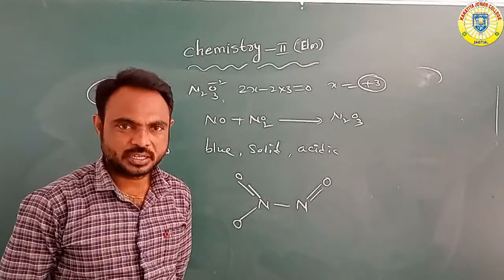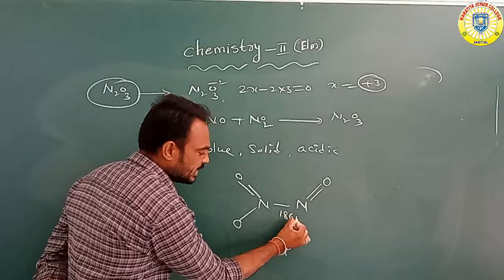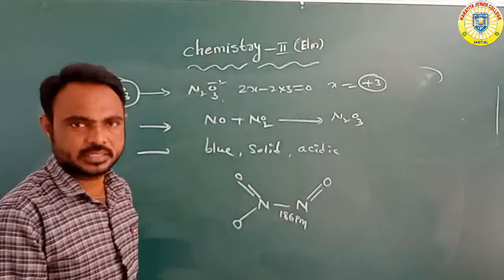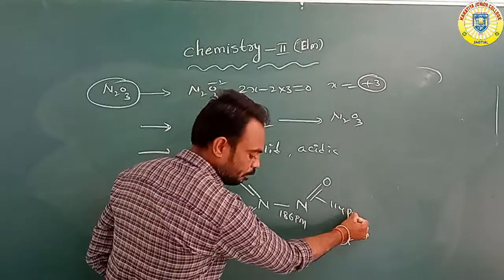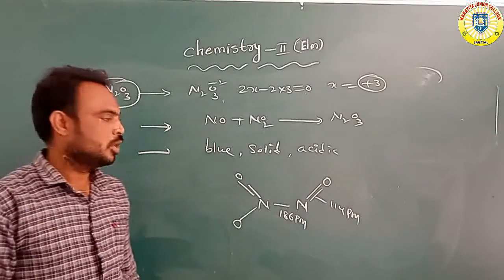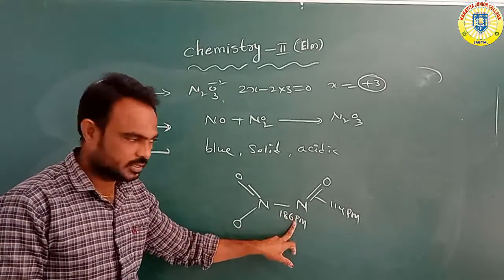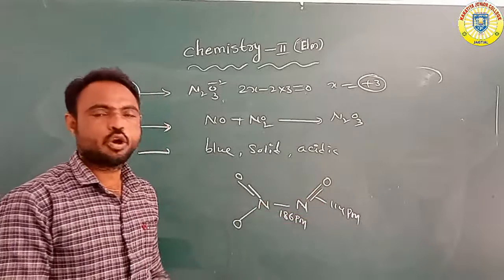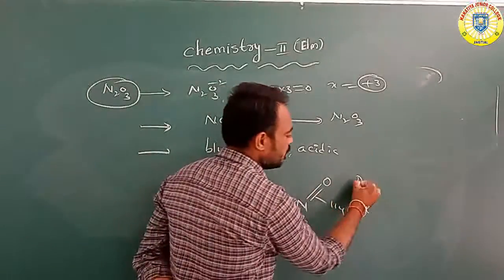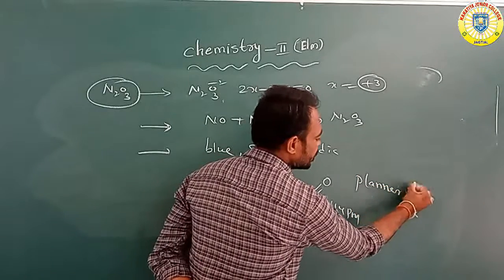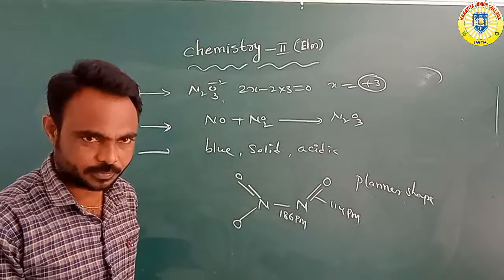Between nitrogen and nitrogen, the bond length is 186 picometers, and between nitrogen and oxygen, 114 picometers.